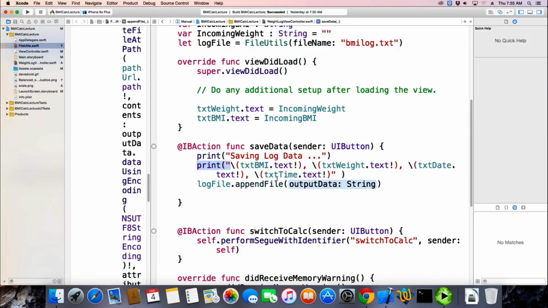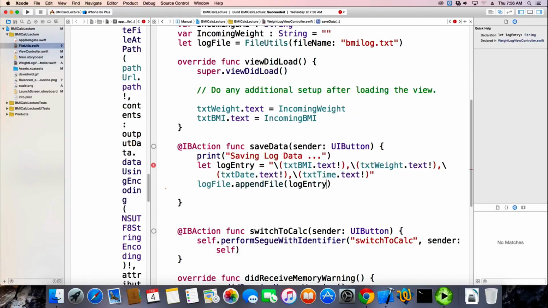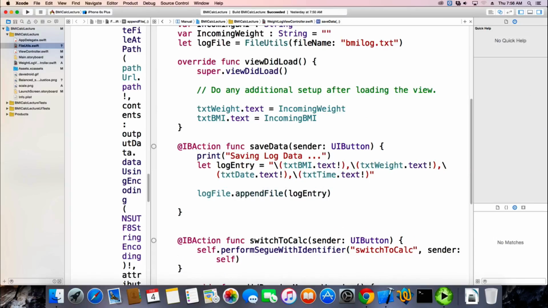So instead of just printing it, let me save this. I'll call it log entry, a string, and I'm going to take the spaces out because it's a CSV file that we're creating. And that string will be my log entry. Same kind of file we did in Android, right? Yeah, exactly. And now I can print that log entry as well. So that appends it to the file.